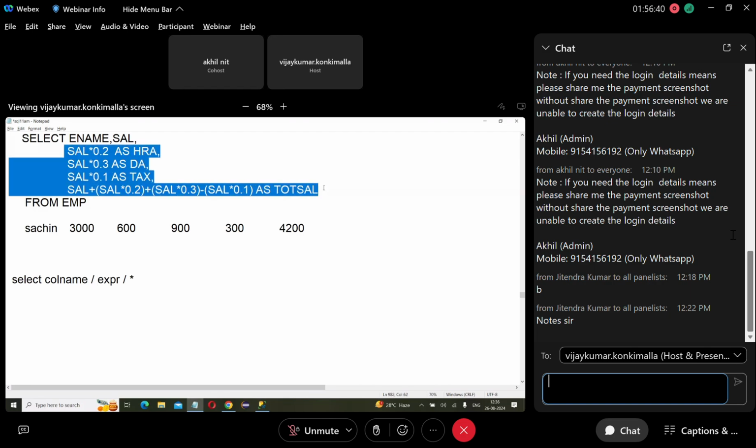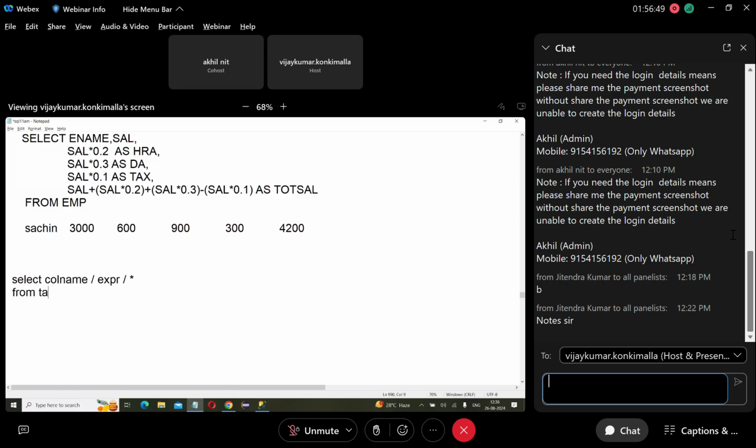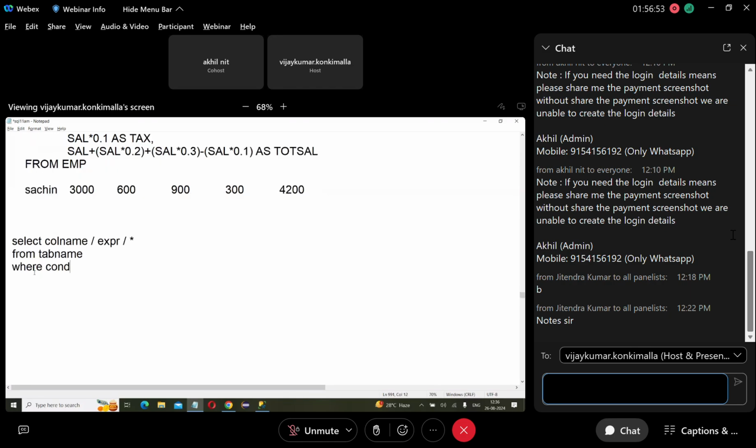Arithmetic expressions. Here you write arithmetic expressions. From next, table name. Next, where condition. Here you write a condition. The condition is also an expression. Even a column name you can call an expression. Everything is an expression.